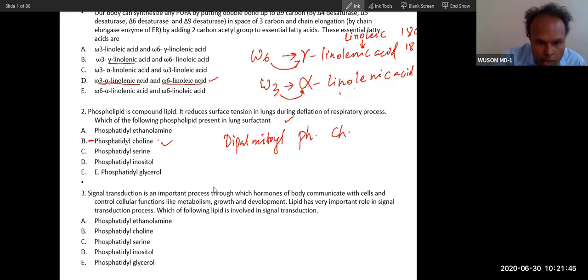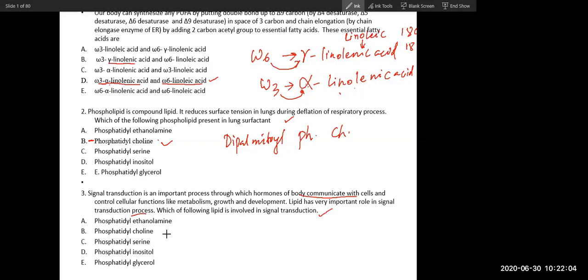Now, signal transduction. You know what signal transduction is? I have already explained. It is cell communication. Okay. So lipids have a very important role in the signal transduction process. Which of the following lipids is involved in signal transduction? D. Phosphatidylserine.